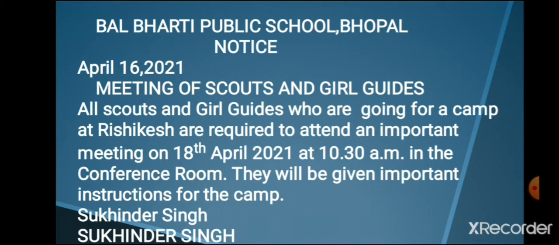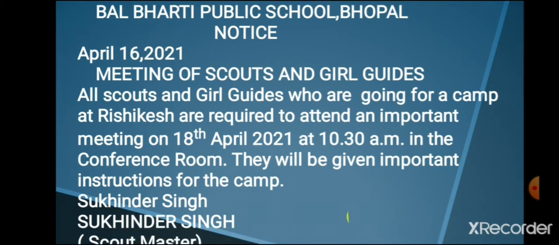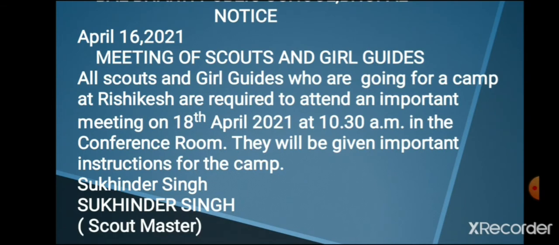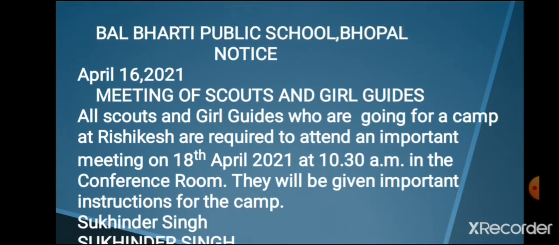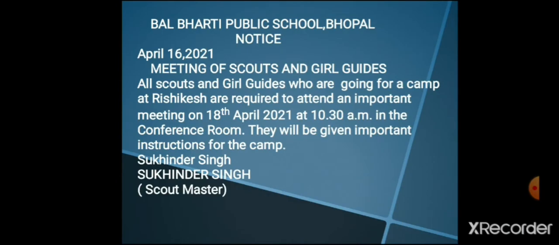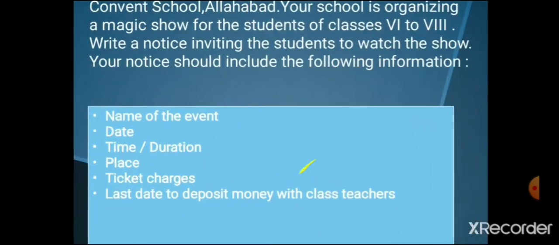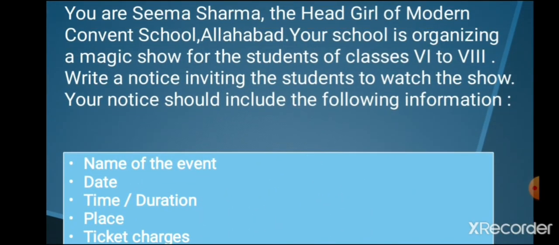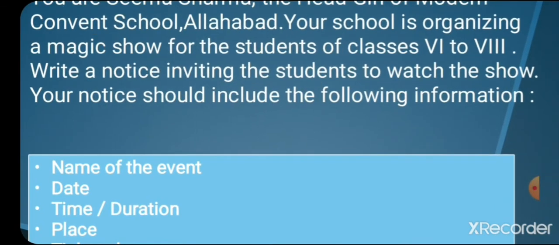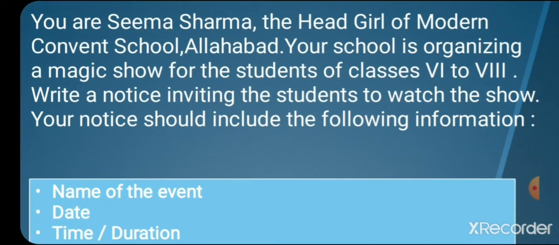Then put your signatures like Sukhinder Singh, then name, and after that designation of the issuing authority. And at last, beta put the notice in a box. Okay students, like this, students, you can write the notice of meeting. Now students, let's start with the next notice, that is of information.